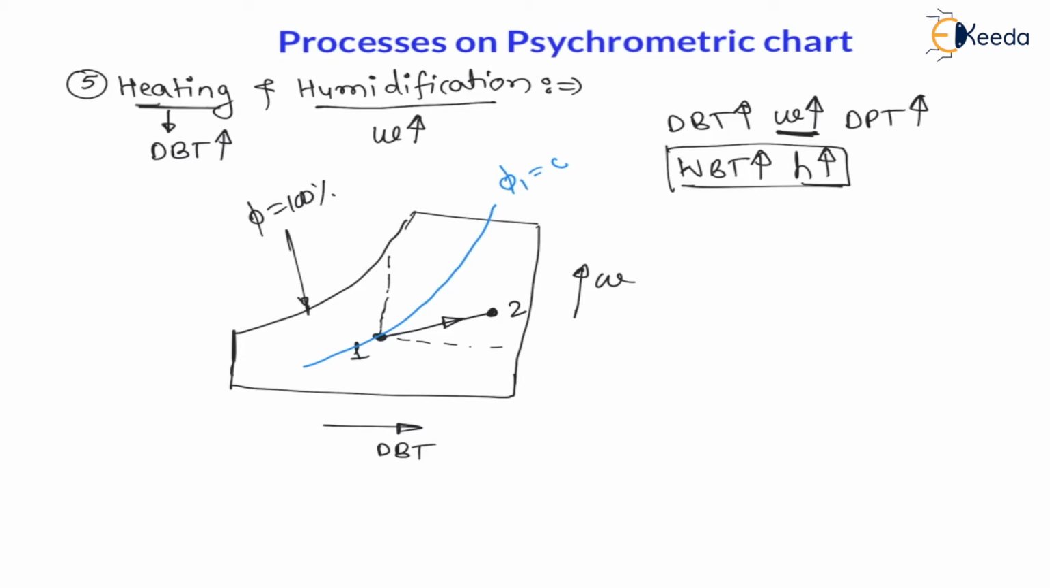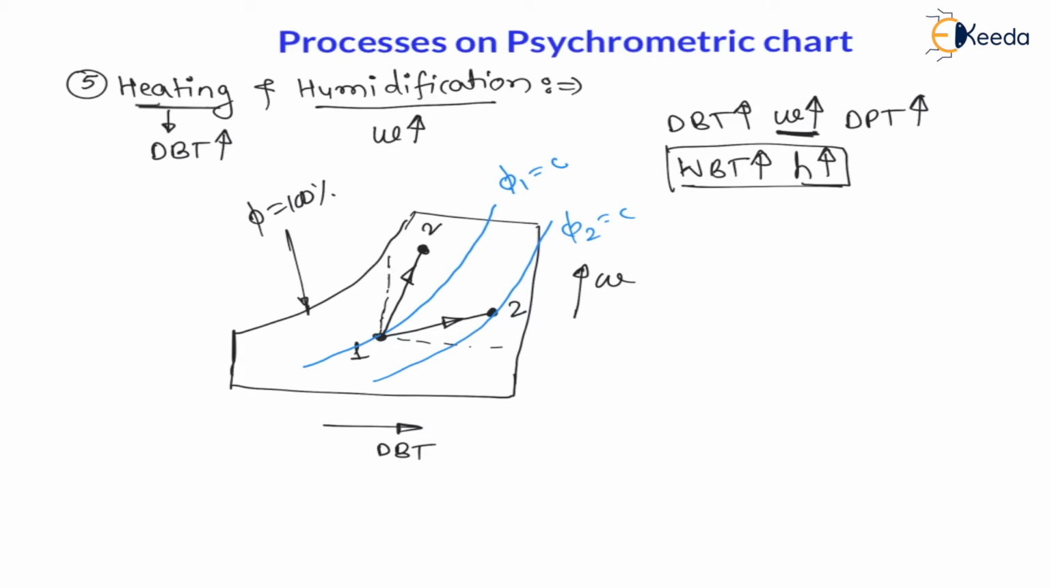And for this process, let us understand what will happen to the relative humidity. See, phi 2 is constant on this line. Now for this line, phi 2 is less than phi 1, means relative humidity is decreasing. If I consider this point 2, then relative humidity is decreasing. Let us consider another point 2 here.